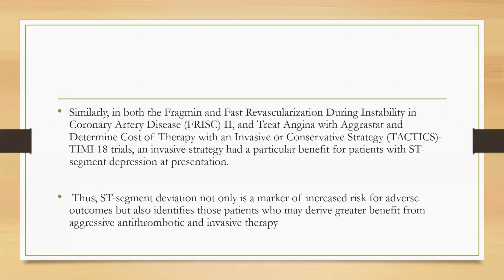Similarly, in both the FRISC trial and the TACTICS-TIMI 18 trial, the invasive strategy had particular benefit for patients with ST segment depression at presentation.